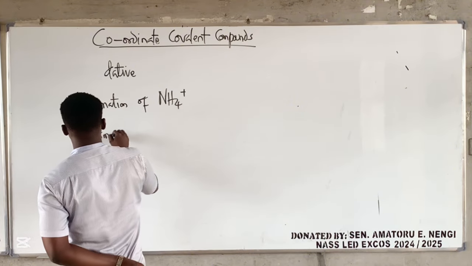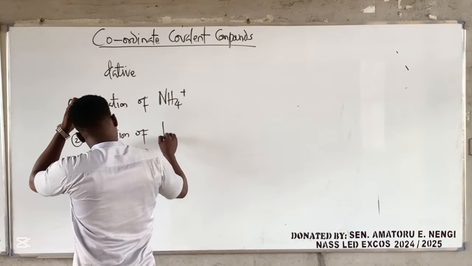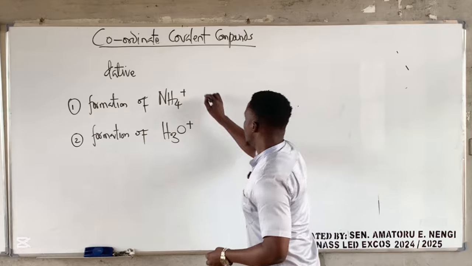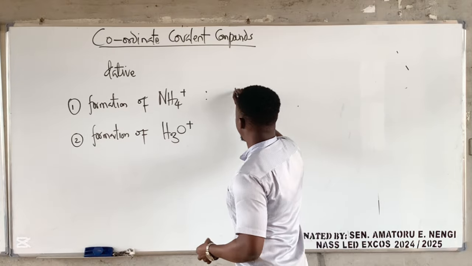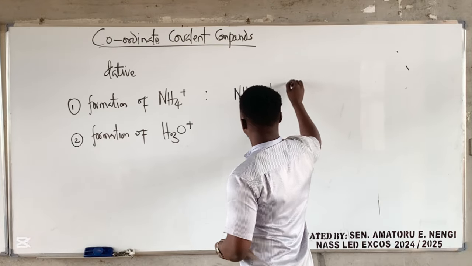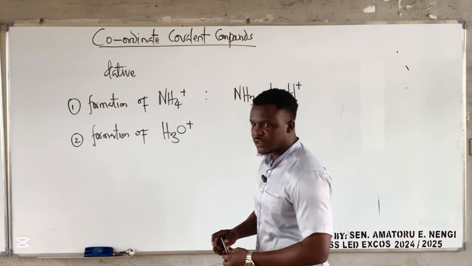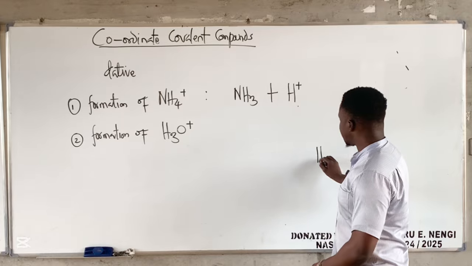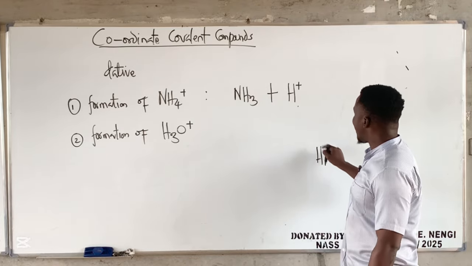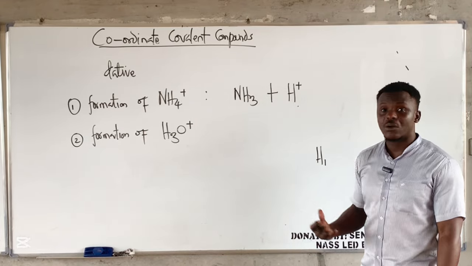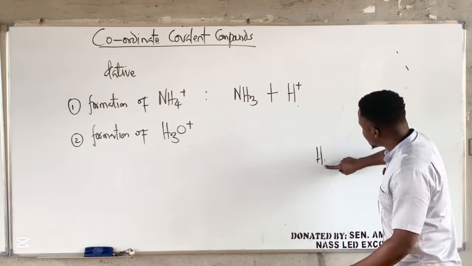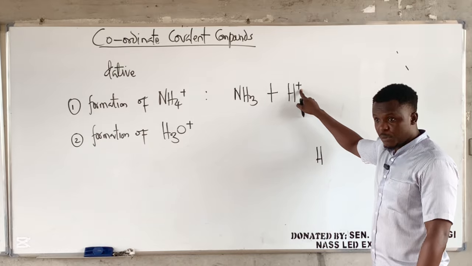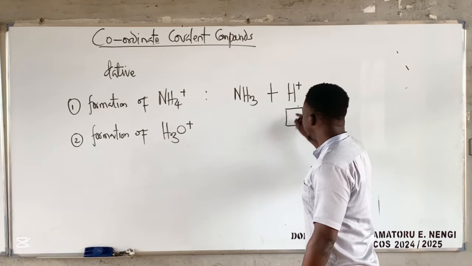In formation of oxonium ion, I'll show us why. Now, ammonium ion is basically when ammonia is reacted with H+. Now, H+, hydrogen is a non-metal. But hydrogen has atomic number of 1, is it not so? Anytime hydrogen has a plus, it means that it has lost one electron, is it not so? So the one electron that was present in hydrogen, if it loses that one electron, it becomes H plus. So that means the orbital of hydrogen is empty.